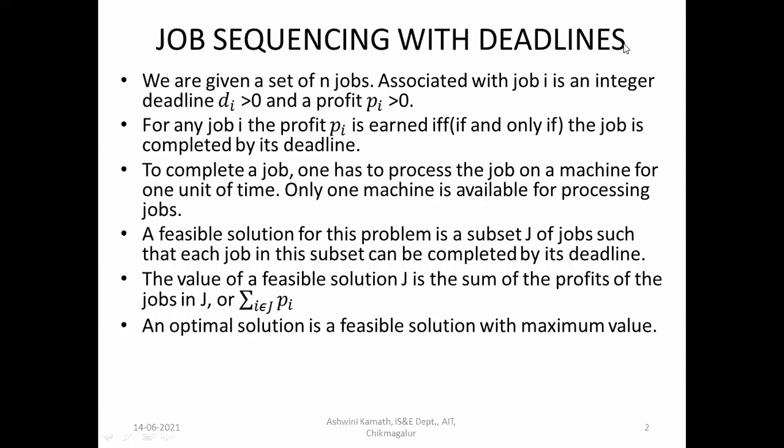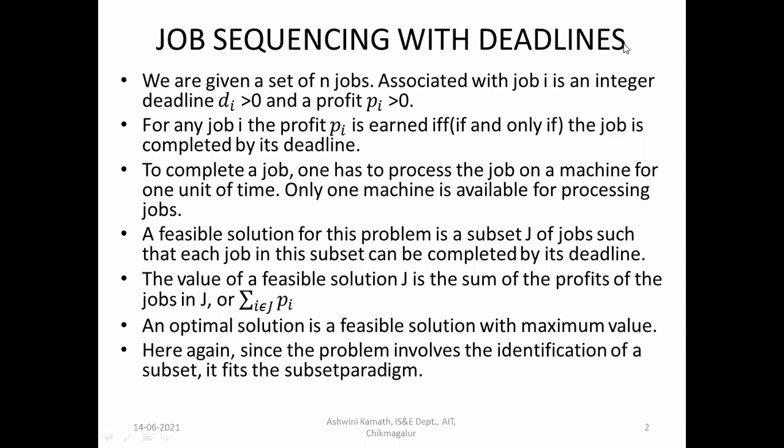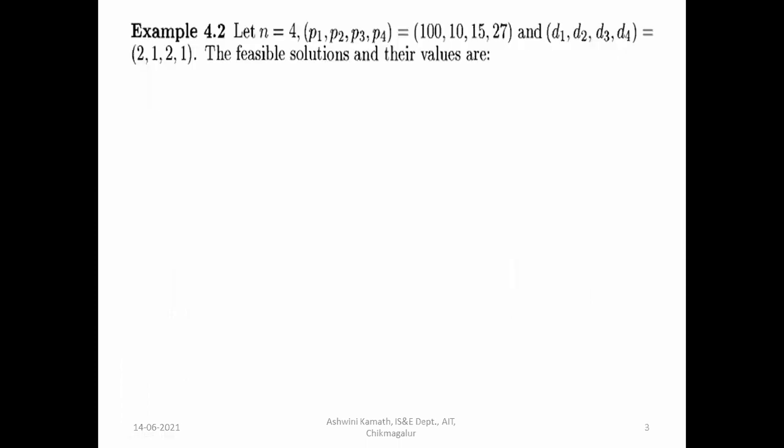An optimal solution is a feasible solution with the maximum value. Since it is profit, it must be maximized. Whichever subset has the larger profit value, that we have to consider. Here again, since the problem involves the identification of a subset, it fits the subset paradigm. So let us see what the subset paradigm is.